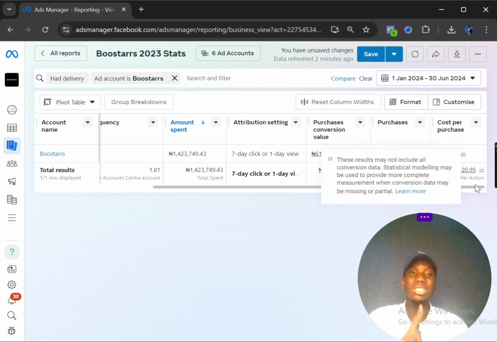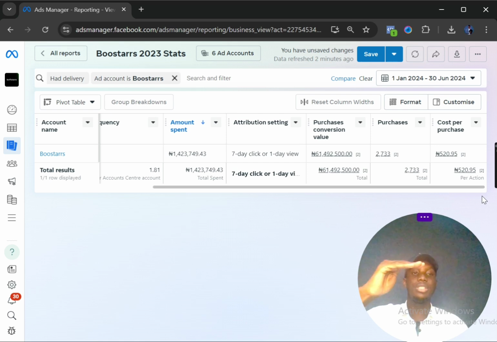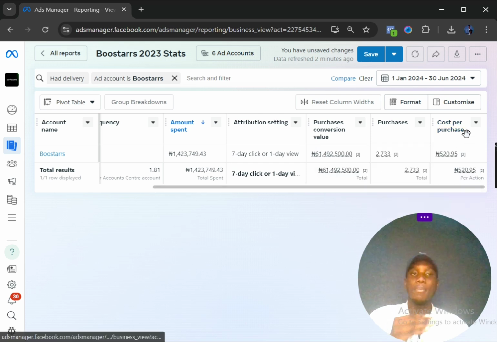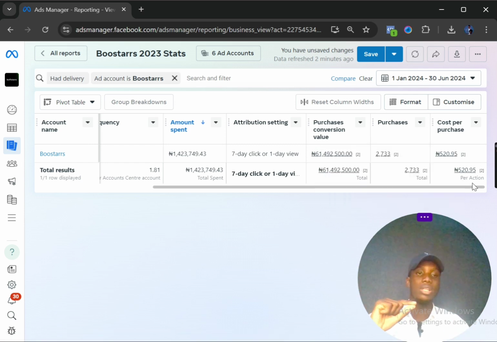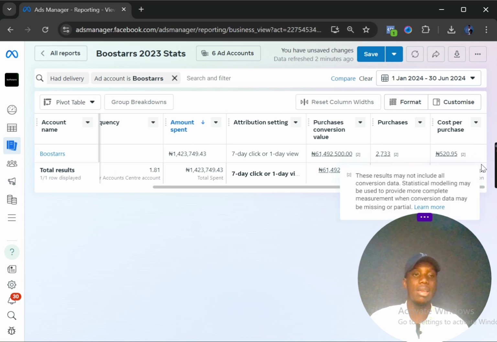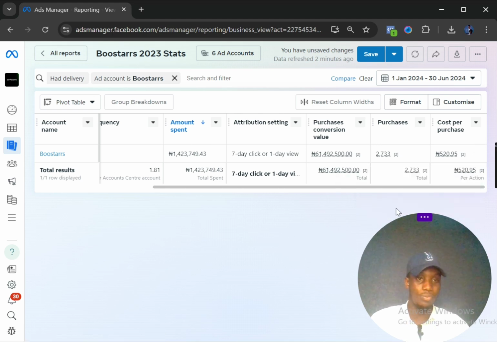And you see here that across these 6 months, if you calculate our average cost per result, that is cost per purchase, since we are optimizing for purchase now as our event, you see that the average, looking at all the campaigns one by one, is 520 naira 95 kobo. This just gives you an idea of what's possible. It's very easy for you to just crown yourself as, okay, you have a formula for something, but when you are not able to replicate that thing again and again and again consistently, there is no way you can say you have a formula. What this has shown now, this is a 6 months period.